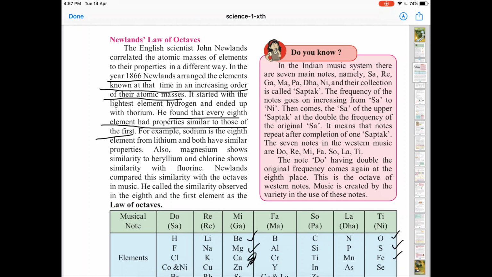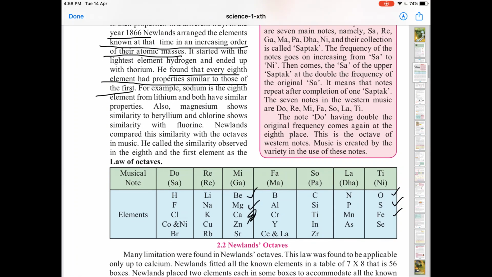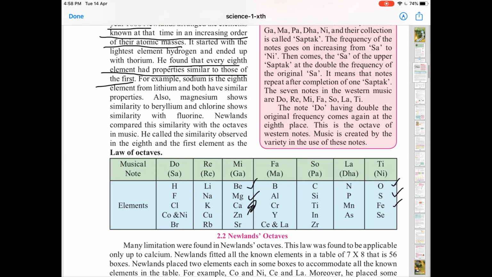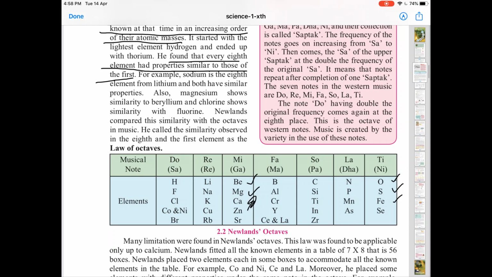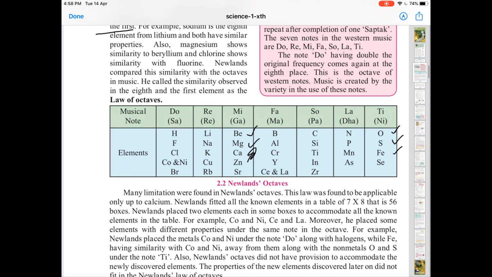He found that every 8th element had properties similar to those of the first. For example, sodium is the 8th element from lithium, and both have similar properties. Also, magnesium shows some similarity to beryllium, and chlorine shows similarity with fluorine. Newland compared this similarity with octaves of music. He called the similarity observed in the 8th and the first element the law of octaves.